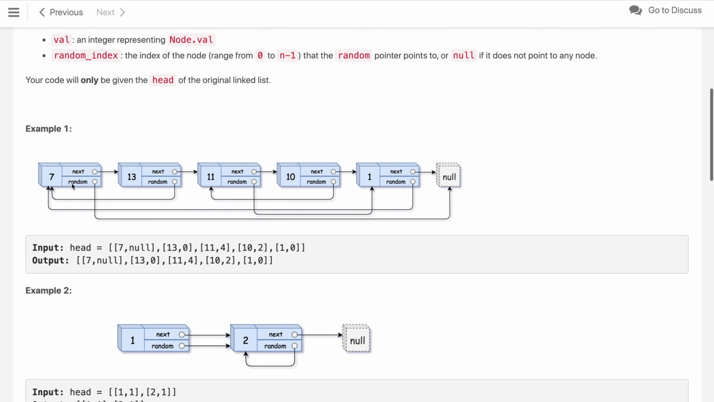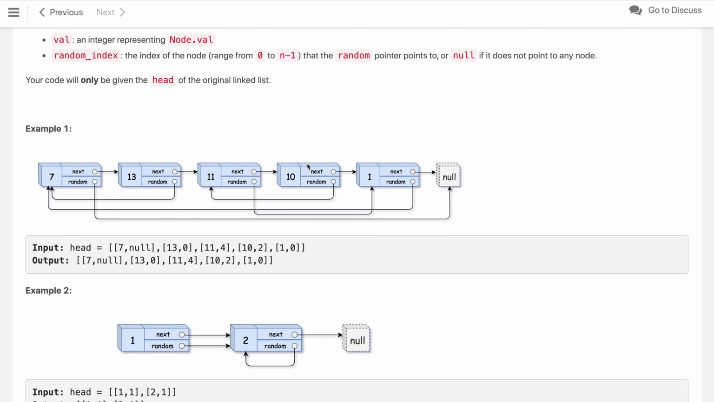As for the first example, we have this list with 5 nodes. The values are 7, 13, 11, 10 and 1, and the next of node 7 points to 13, 13 points to 11 and so on, while the random pointer of 7 points to null, and the random pointer of 13 points back to node 7. Similarly, the random pointer of 11 points back to node 1. So this is the list.